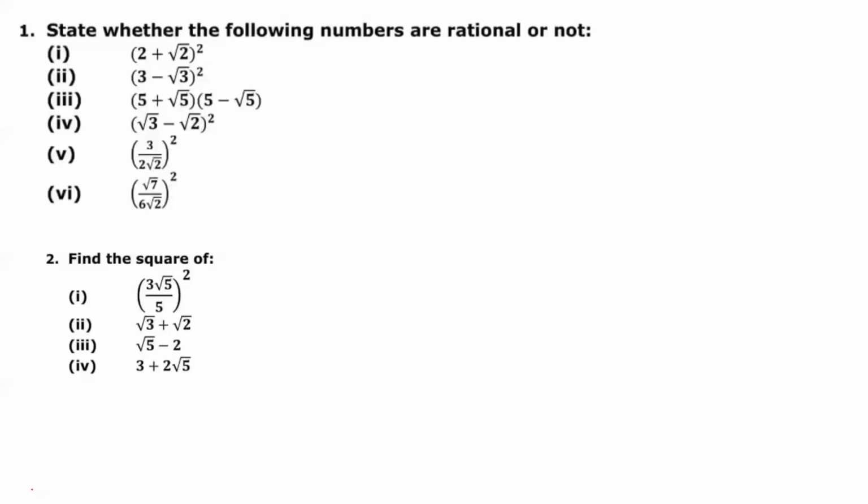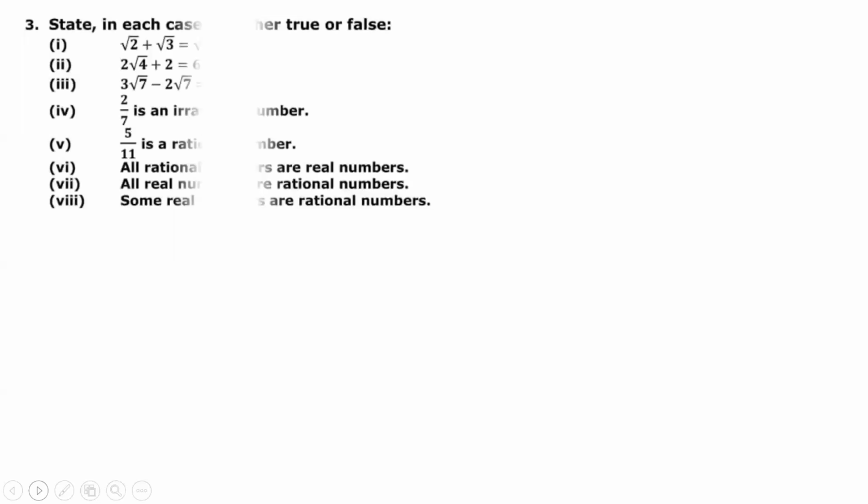The next question is, state in each case only, we have to write whether it is true or false. Okay, so first try it, then I will let you know. Very easy question. See, under root 2 plus under root 3 is equal to under root 5. This is definitely wrong. False. Yes, very nice. This is false.